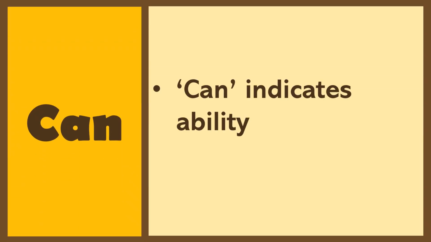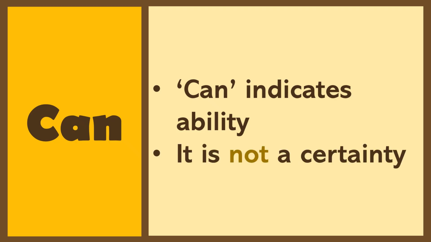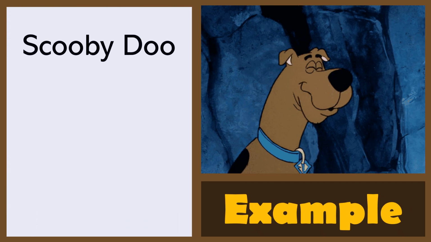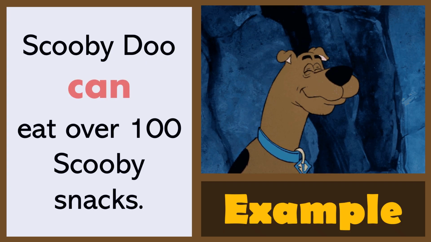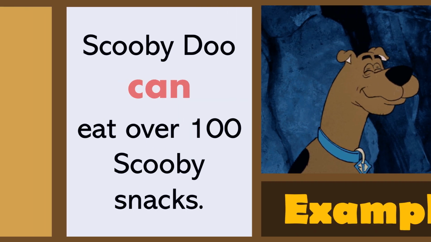The word can is distinct from may because it indicates ability, an actual ability and not a potential ability. However, it is not a certainty that a specific outcome will occur. Example, Scooby-Doo can eat over 100 Scooby snacks. It doesn't mean that he's going to eat 100 Scooby snacks. It simply means that he has the ability to eat them.